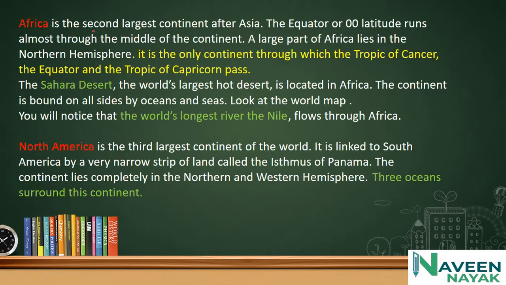Africa is the second largest continent after Asia. The equator, or 0 degrees latitude, runs almost through the middle of the continent. A large part of Africa lies in the northern hemisphere.